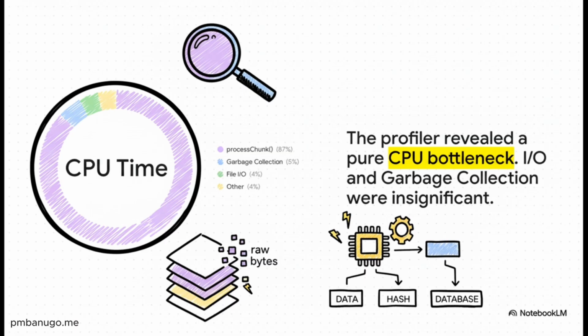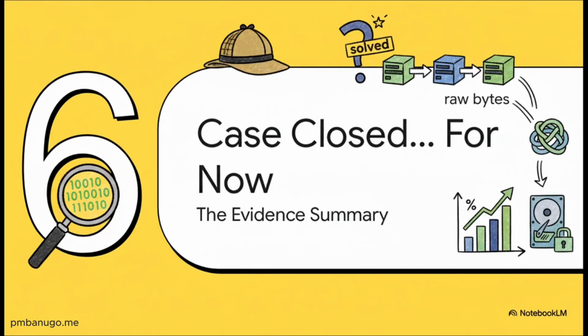It wasn't a memory problem. It wasn't a file I/O problem. It was pure, raw CPU bottleneck. My hot path was finally as clean as it was ever going to get. So, what did this whole investigation teach me? Man, it was a total masterclass in hunting down bottlenecks. Let's just quickly recap the evidence.